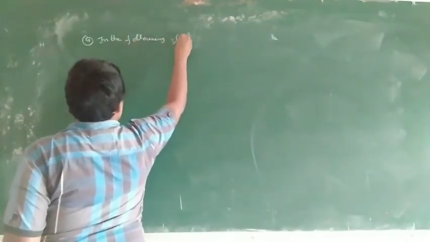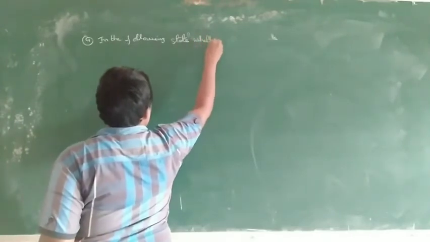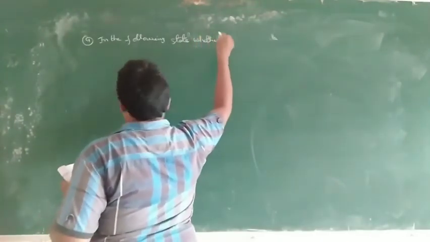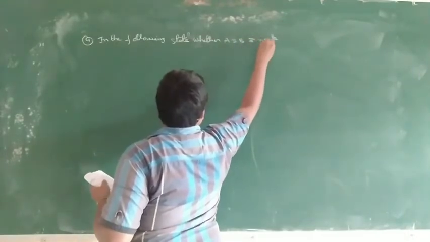In the following, state whether A is equal to B or not.